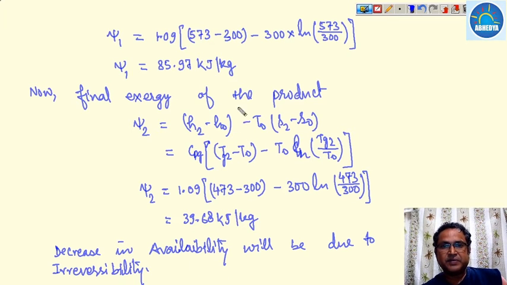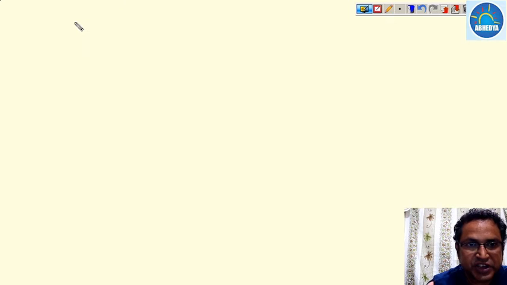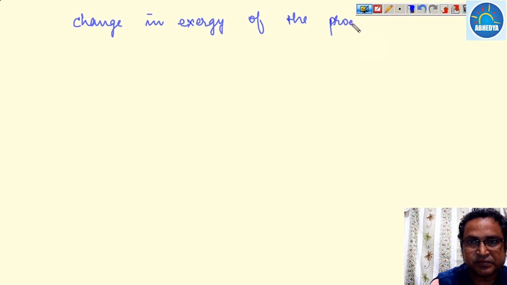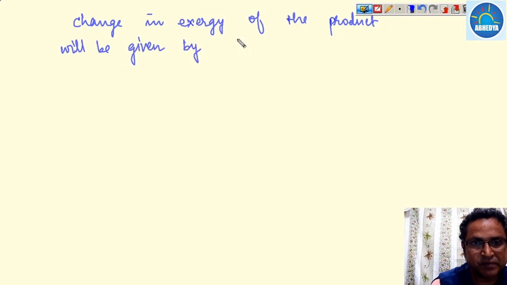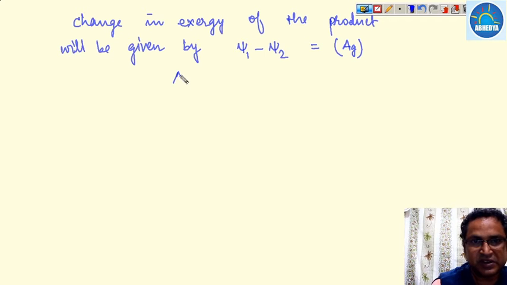Now this is the initial exergy of the product, and this is the final exergy of the product. Then what is the change in exergy of the product? The change in exergy of the product will be given by psi 1 minus psi 2, and let us assume this is equal to A gas, that is the exergy of the gas product.